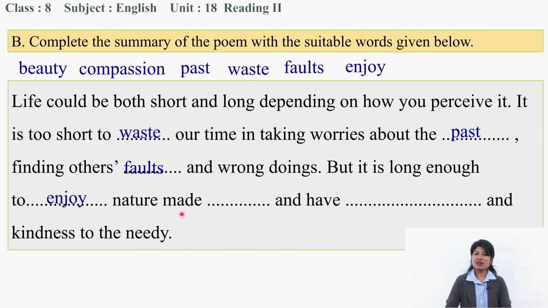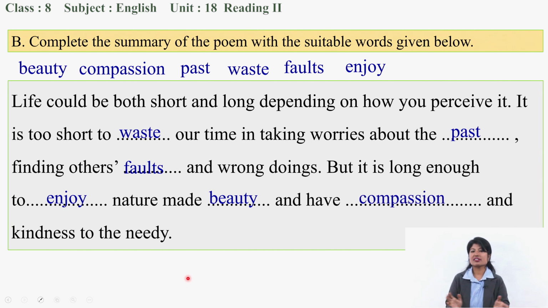Nature made what? Beauty or compassion. Yes, made beauty and kindness to needy. So we have only one option left, that is compassion, of course.